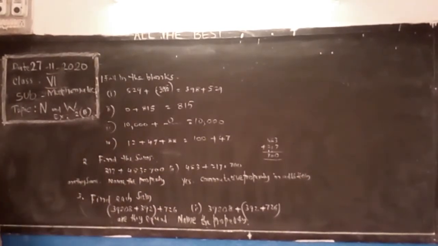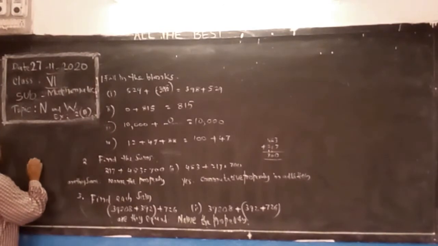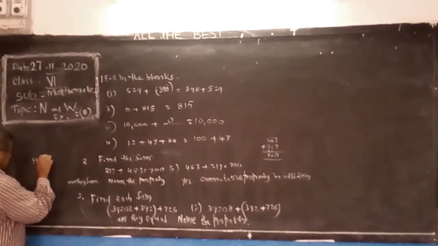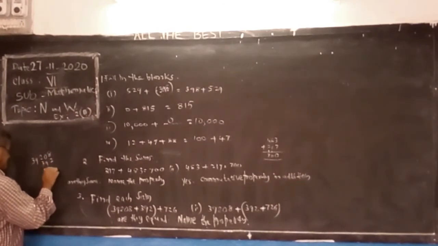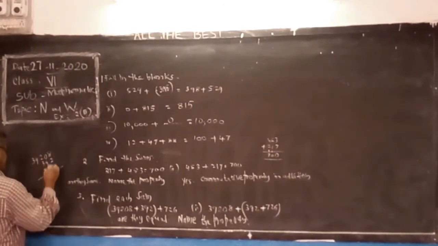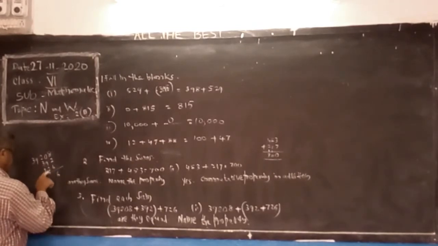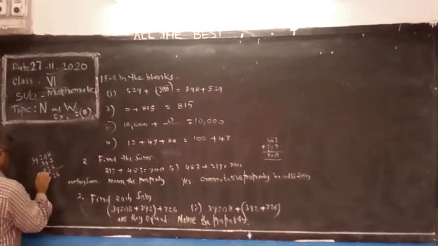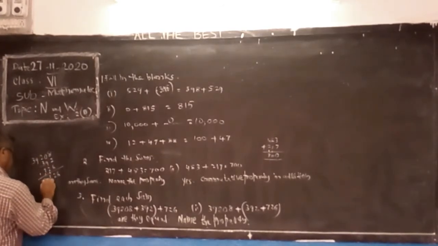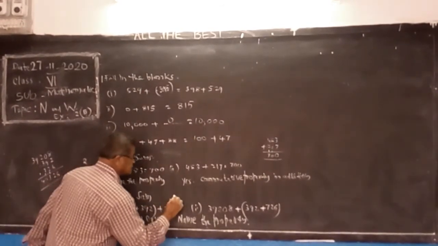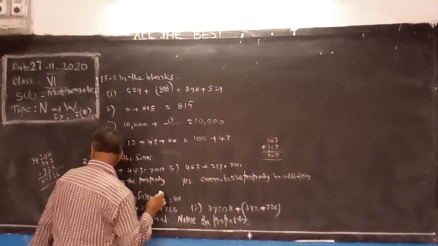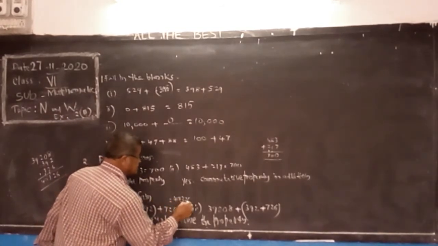The third is also the same. Add first 39,208 and 392 and 726. 6 plus 2 is 8, 8 plus 3, 11. 9 plus 3, 12. 8 plus 3, 11, 11 plus 2, 13 and so on. We get 40,326. So this total is 40,326.